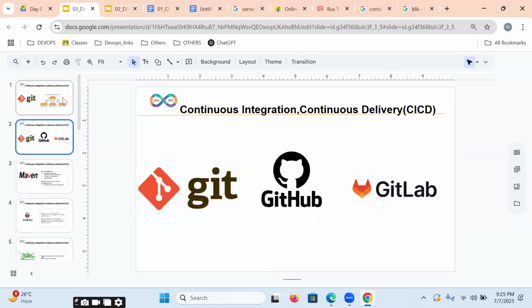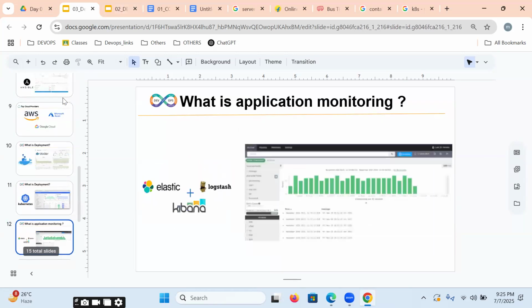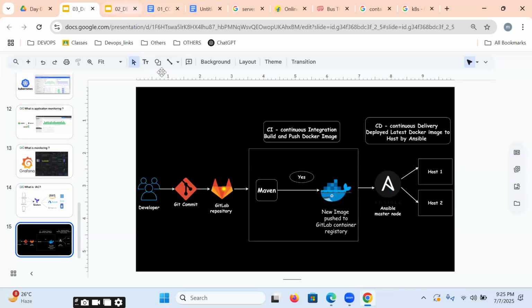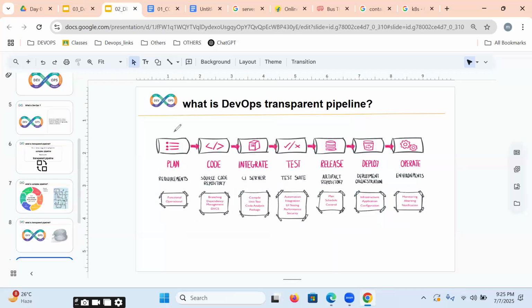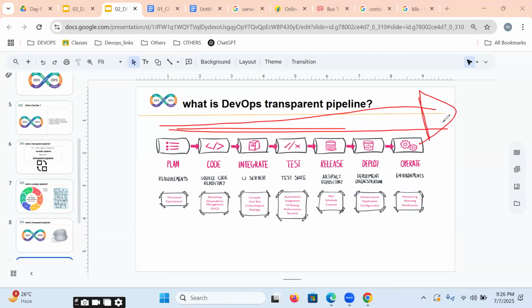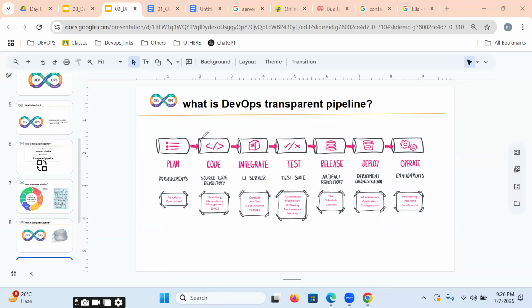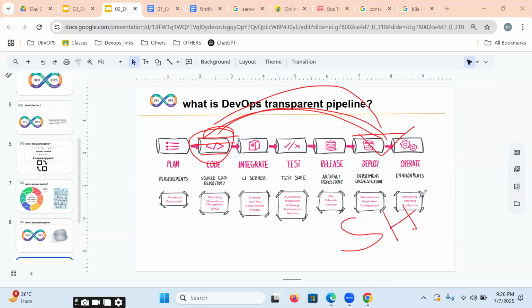By using all these tools, we are going to be implementing an automated DevOps pipeline. Whatever lines of code are written by the developer, we deliver into the production environment within the shortest time, with high quality, low cost, and low failure rate. That is exactly DevOps.